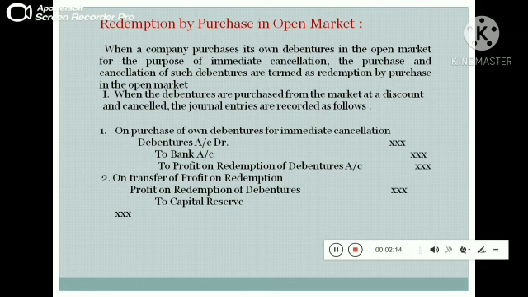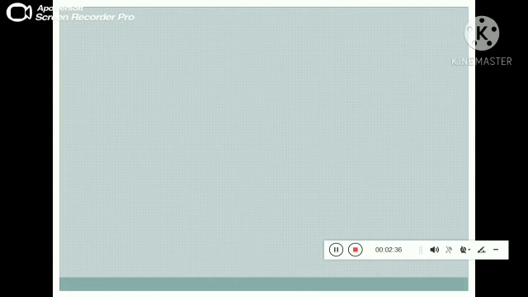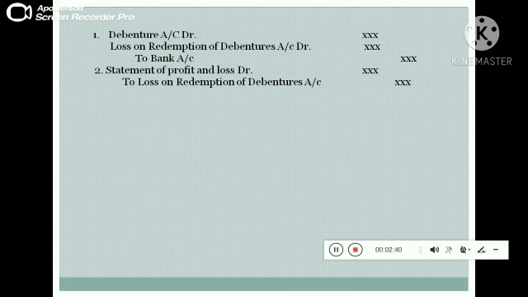The second one is on transfer of profit on redemption. When the profit on redemption is transferred, profit on redemption of debenture account debit to capital reserve account. When the debentures are purchased from the market at a price which is above the nominal value of debentures, then the company passes the following journal entries.